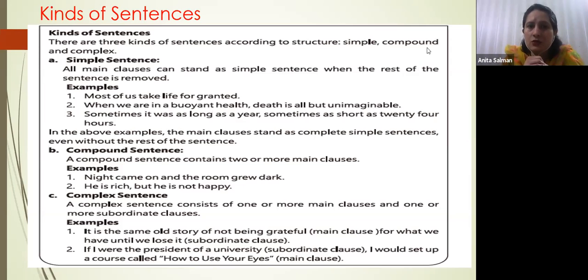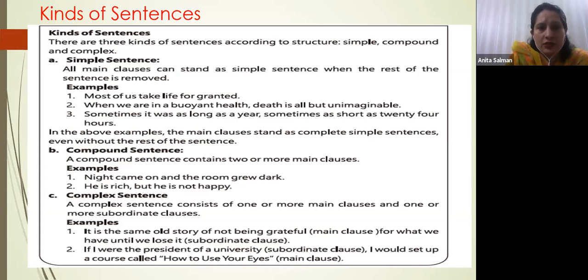Sometimes it goes as long as a year, sometimes as short as 2 hours. In this you can also see, if you remove the second clause or the first clause, the main clause remains the same. So these are examples of simple sentences. If you look in your text, most of the sentences are simple sentences. I will explain it again in the next slide as well.